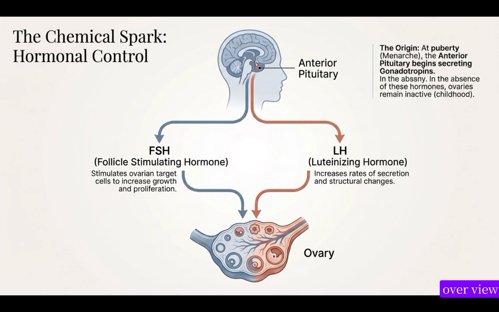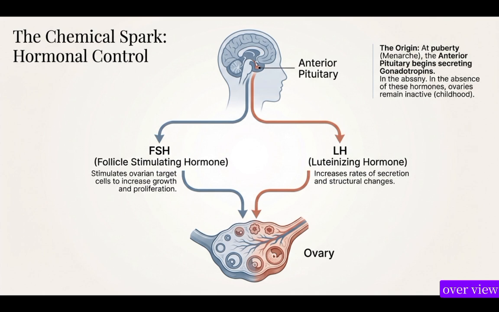So, the chemical spark: the hormonal control. What controls these processes? We have the origin at puberty. The anterior pituitary begins secreting gonadotropin hormones. In the absence of these hormones, the ovaries remain inactive. So in childhood, the ovaries are inactive until puberty because of the absence of anterior pituitary hormones. Whenever these hormones develop, it leads to the formation of follicle stimulating hormone and luteinizing hormone.